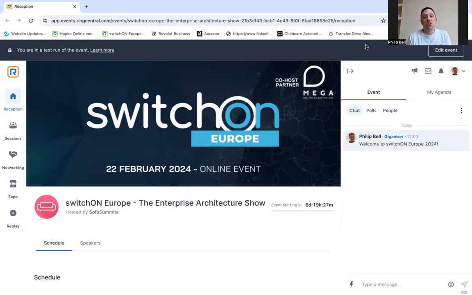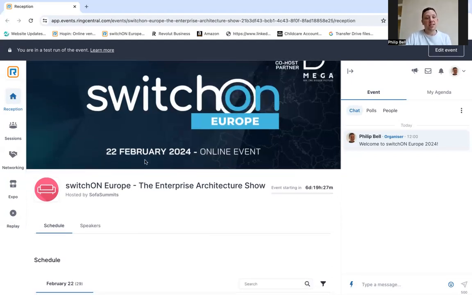The purpose of this demo is just to show you the platform we use for the event, which is called RingCentral, formerly known as Hopin. They got bought out recently. So I will start on the left-hand side of the platform, and then I'll move over to the right-hand side. It would be great if you could take a few minutes to familiarize yourselves with the platform. So start off here with the reception area.